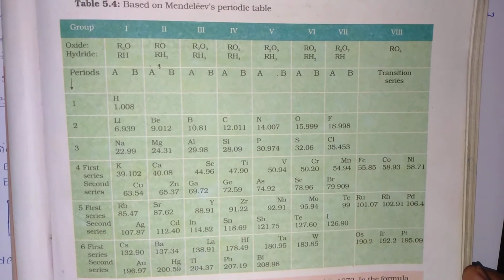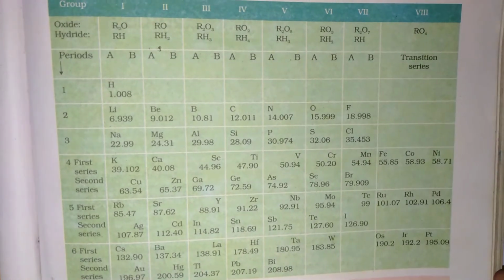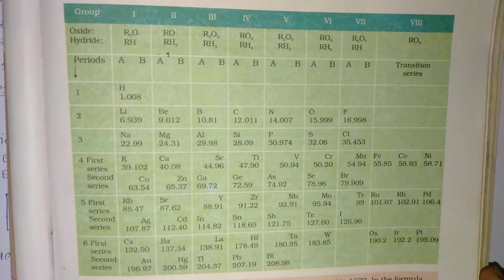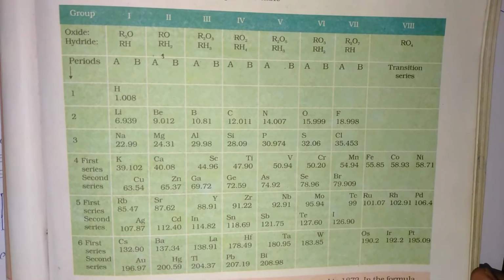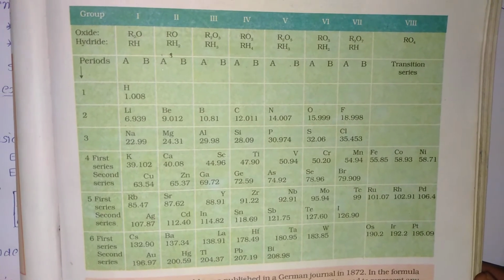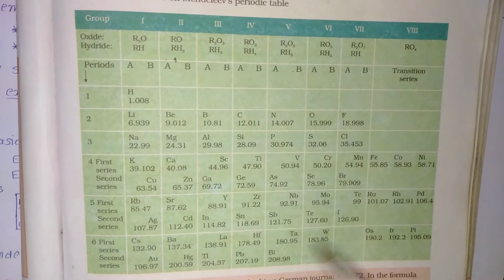Here we have taken the basic information about Mendeleev's periodic table. He is one of the contributors in making the periodic table, which is the base for preparing the modern periodic table. In the next part, we'll discuss the achievements of the Mendeleev periodic table by this particular table.